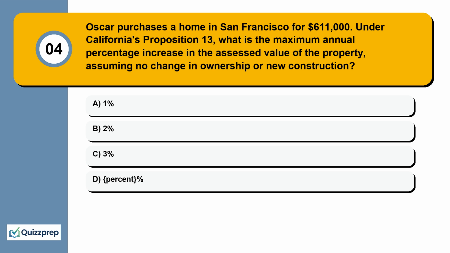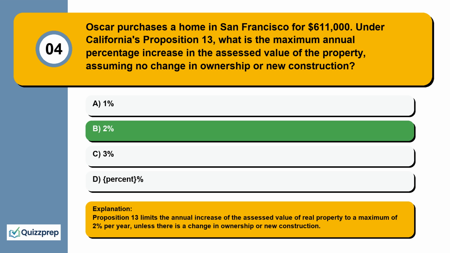Question 4. Oscar purchases a home in San Francisco for $611,000. Under California's Proposition 13, what is the maximum annual percentage increase in the assessed value of the property, assuming no change in ownership or new construction? 1%, 2%, 3%, 4%. Proposition 13 limits the annual increase of the assessed value of real property to a maximum of 2% per year, unless there is a change in ownership or new construction.